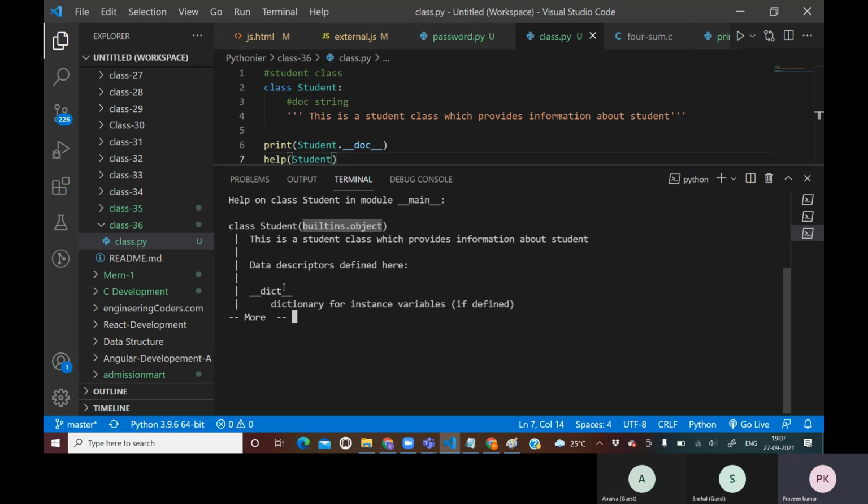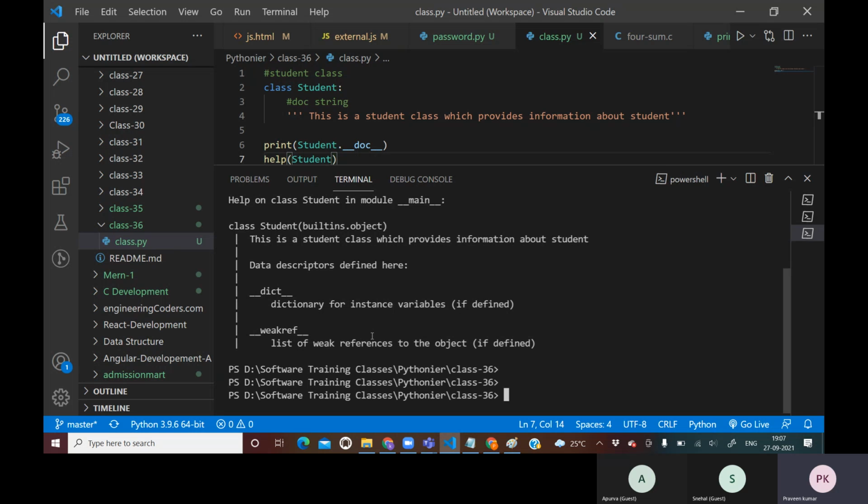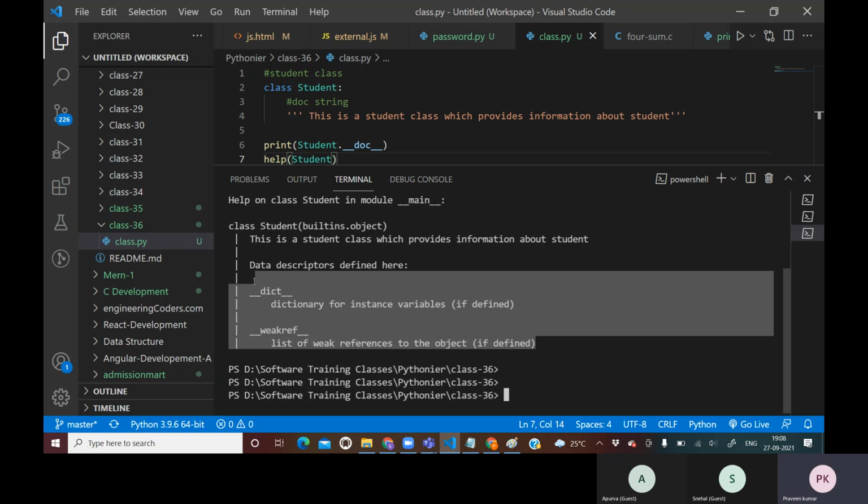It has a variable called dunder dict. After that, data descriptors defined here. If there is any data, it will be defined here. After that, it has a doc string, and this doc string has been written here. Just like our program, we can access built-ins in the same manner. So I will hit enter. These are some of the default references which will be available in our program by default.